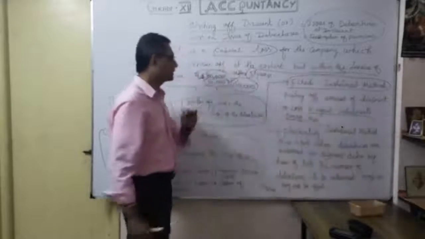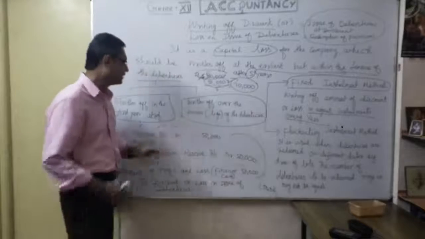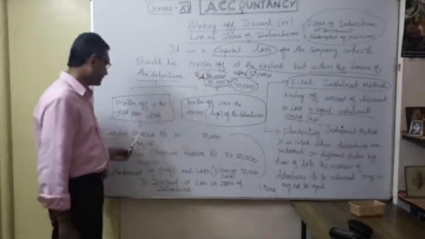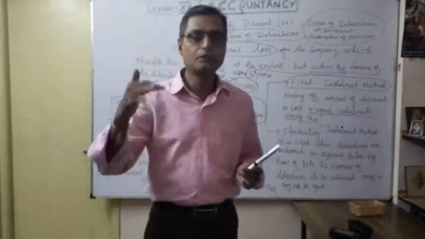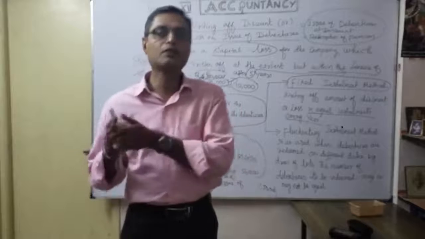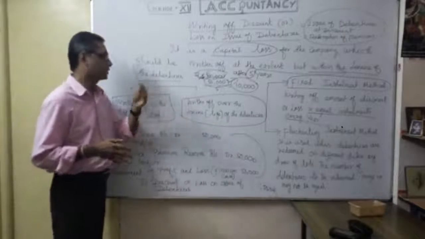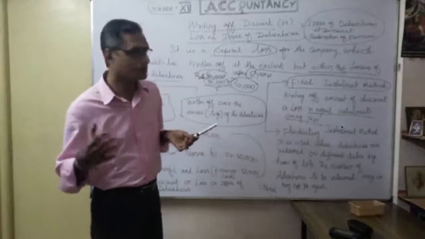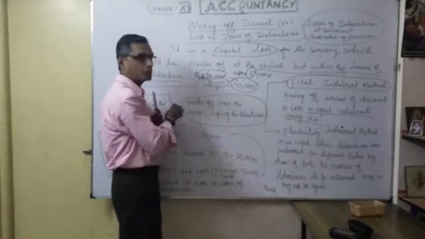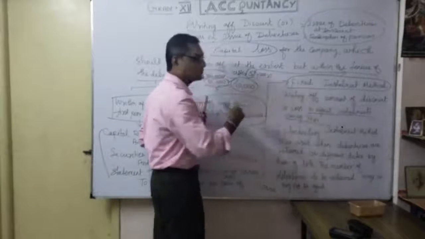So why are you following this method? We want to maintain our profit. Suppose in the same year you compensate the entire 50,000, automatically our profit becomes low, becomes reduced. You know that even though it is a loss, you can write it off. To avoid that burden, instead of writing off in the same year, you write off every year. So according to the method, you can choose.